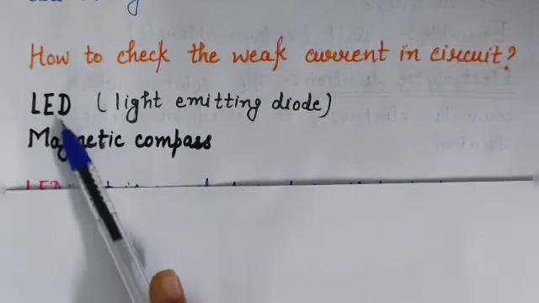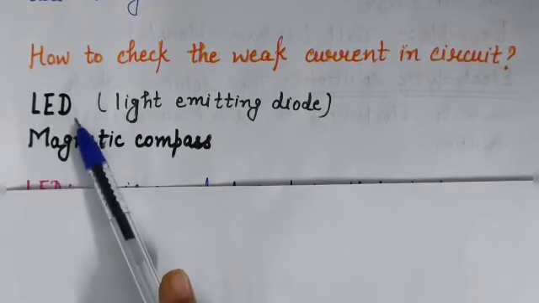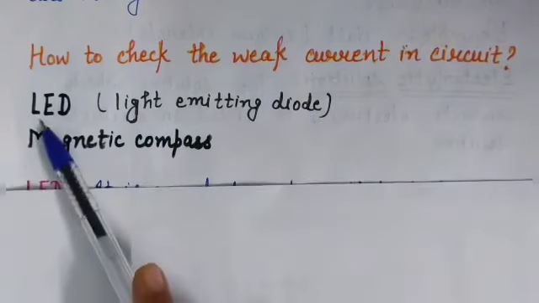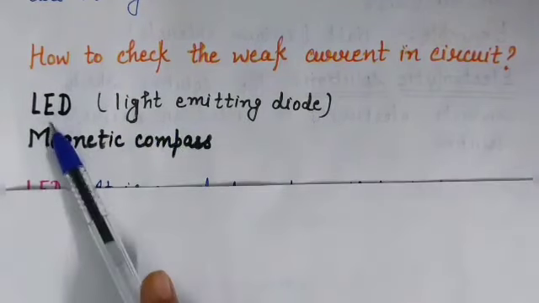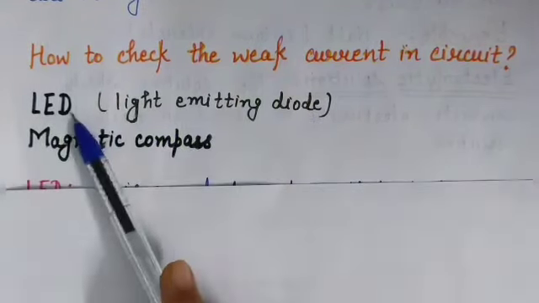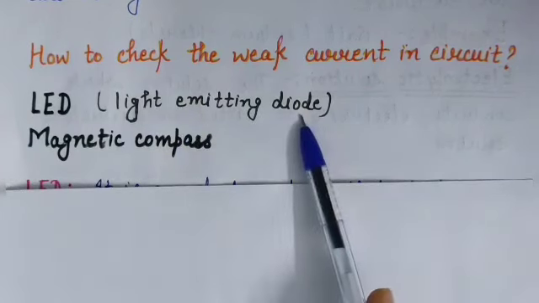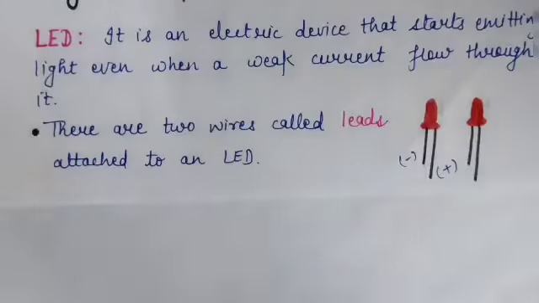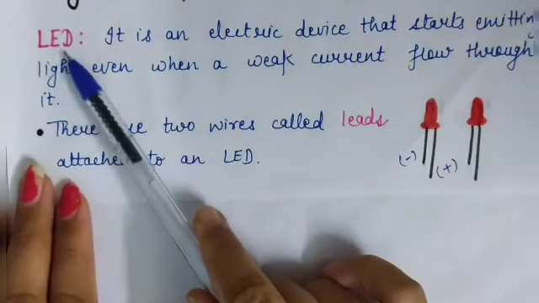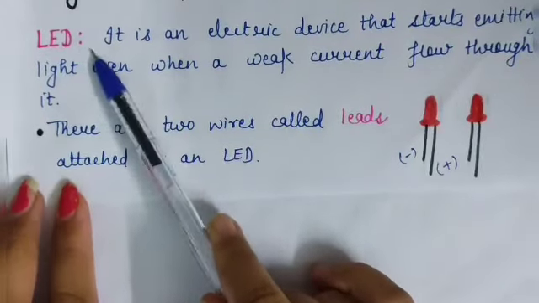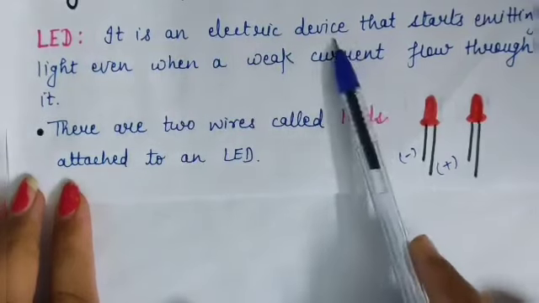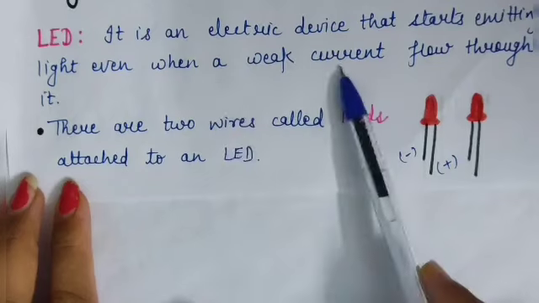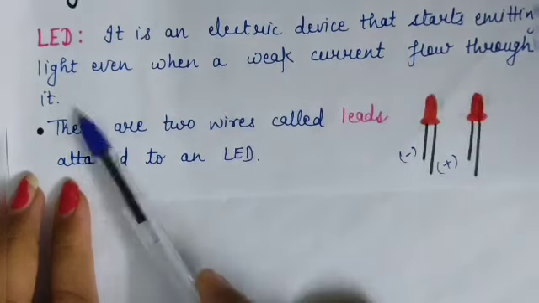The full form of LED is light emitting diode. L for light, E for emitting and D for diode. Now, what is LED? LED, light emitting diode, is an electric device that starts emitting light even when a weak current flows through it.